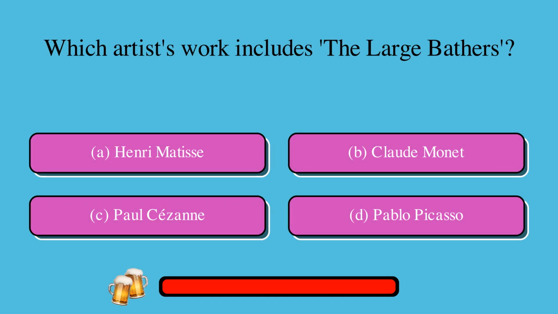Which artist's work includes the Large Bathers? A. Henri Matisse, or B. Claude Monet, or C. Paul Cézanne, or D. Pablo Picasso? The correct answer is C. Paul Cézanne.